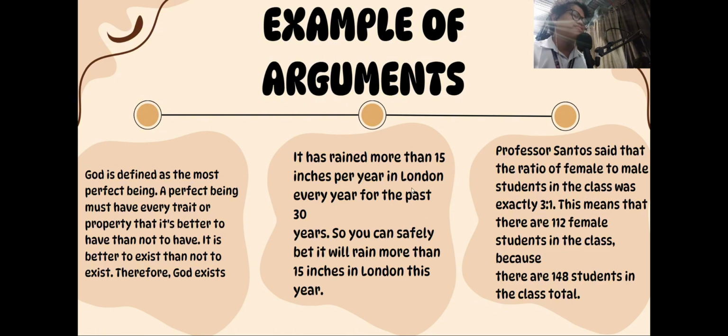Okay. The third one is a math-based argument. If the class has a 3 to 1, 3 to 1. Madaan na kasi. Oo, sige lang.